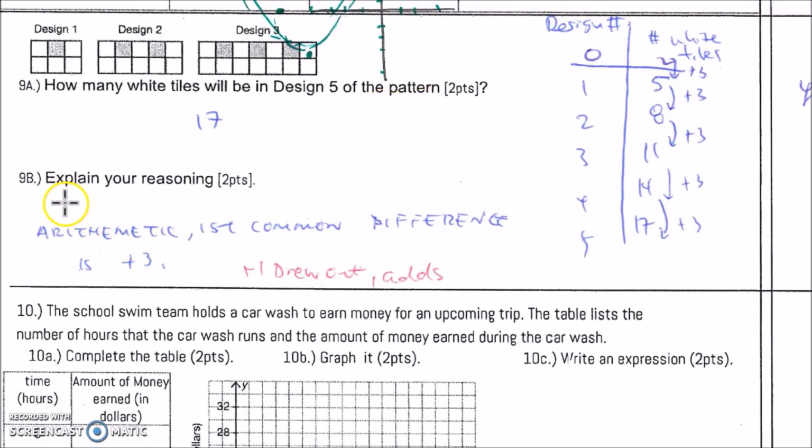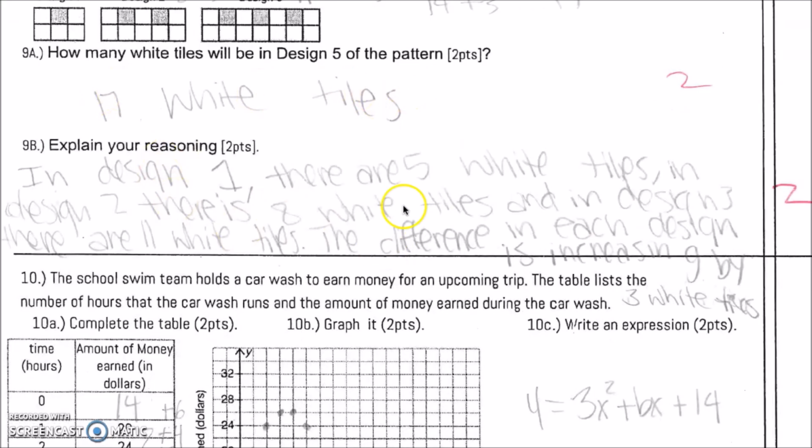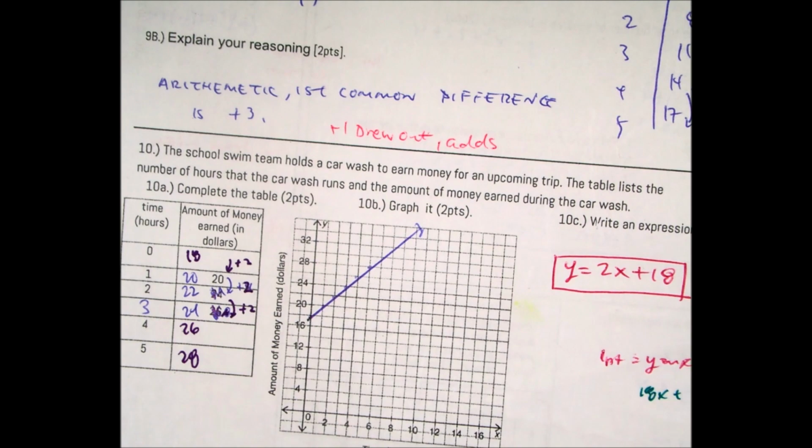Explain your reasoning. Arithmetic, first common difference is plus 3. So I give you a plus 1 if you said I drew it out, or if you just said the word adds, I give you 1 point. Let's look at some student work. Student got 2 points for 9A, 9B, they just had the word add, so I give them 1 point. There's 17 white tiles, and then in the student's explanation, they have the differences in each design is increasing by 3 white tiles. Let's go over question number 10.